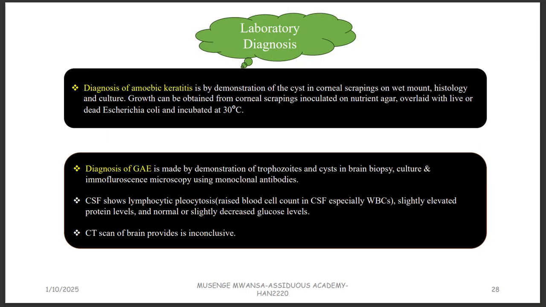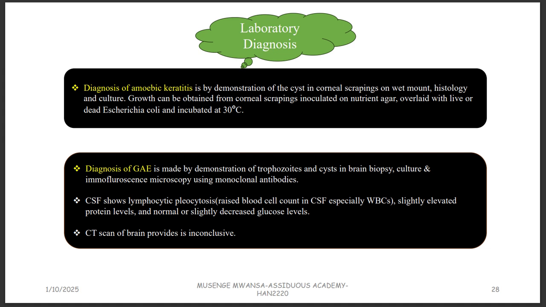How can you diagnose someone that has these conditions? For someone that has amoebic keratitis, you'll be able to look at the cyst in the cornea scraping on wet mount. So you get a scrape on the cornea, and then you'll be able to see the cyst. To diagnose granulomatous amoebic encephalitis, you can demonstrate the trophozoite and the cyst in the brain biopsy, because this one is specifically affecting the brain. So you get a sample from the part that has been affected. You can also perform culture and then immunofluorescence microscopy using monoclonal antibodies. The IgEs, the IgMs, those are what we call monoclonal antibodies.